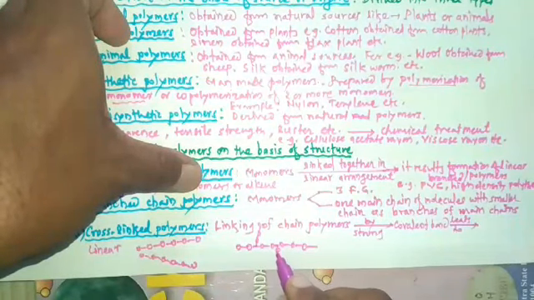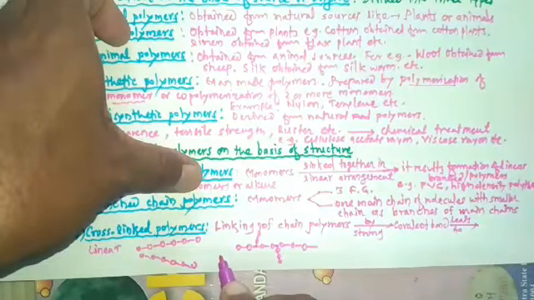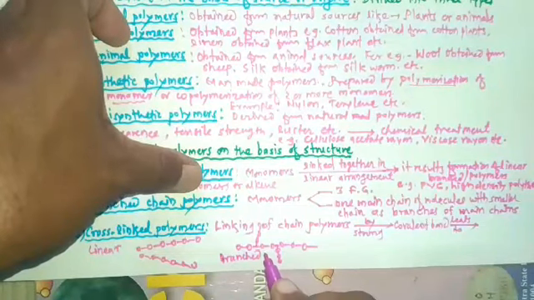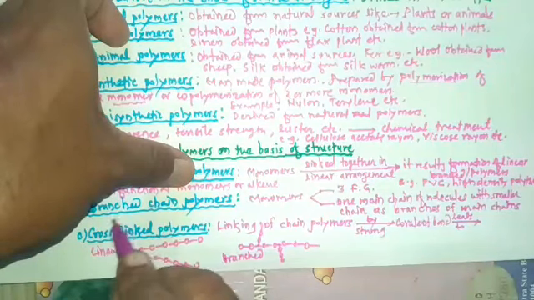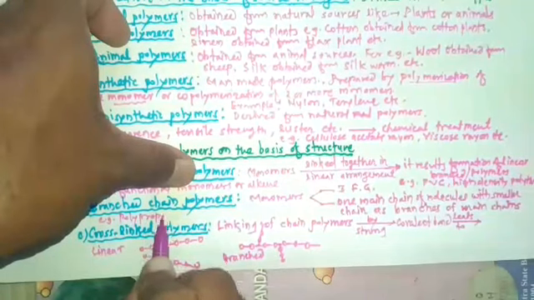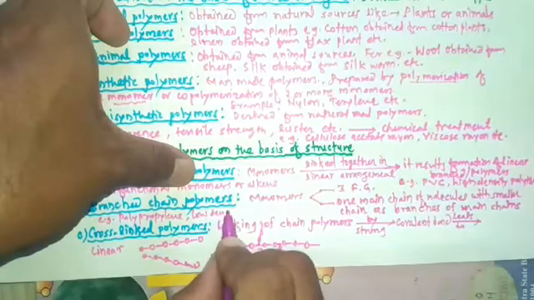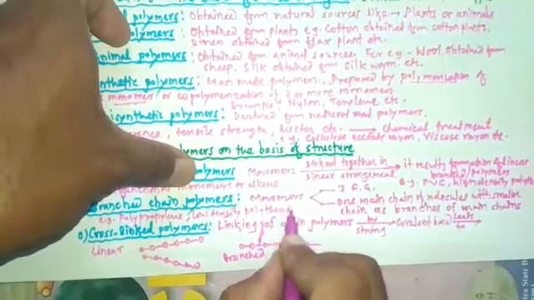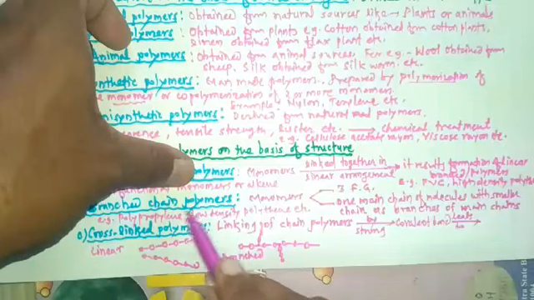So smaller branches are present, and such a polymer is a branched polymer. Examples of branched polymers are polypropylene and low density polythene. So these are the examples of branched chain polymers.